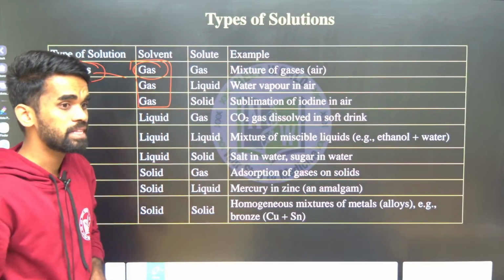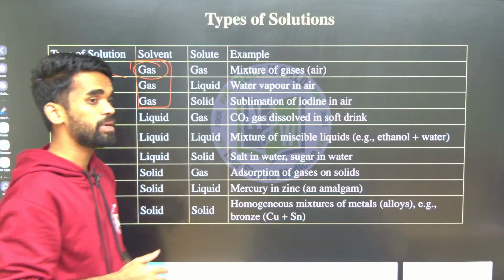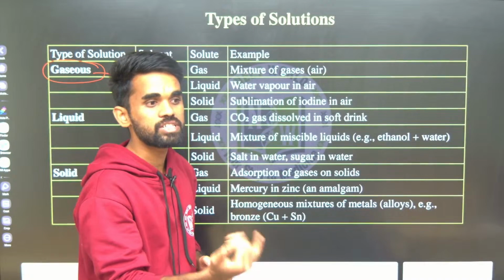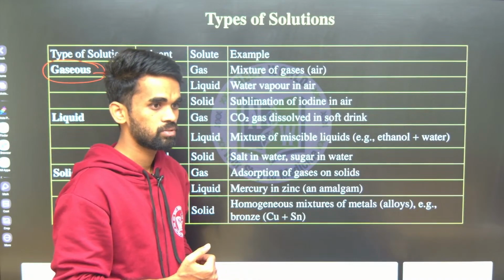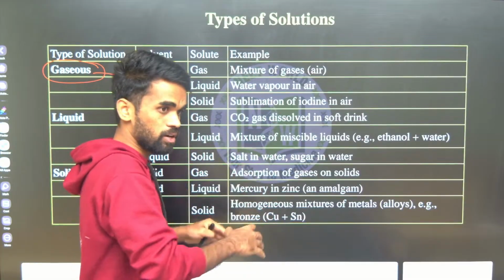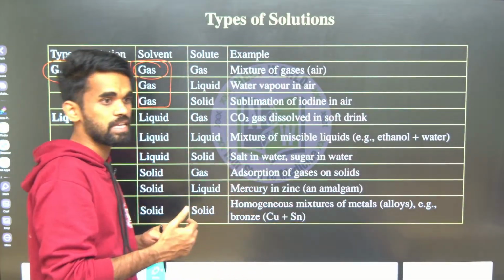In the exam they will give it like this: a mixture of mercury plus sodium is an example of which type of solution? Liquid, and let's make it clear. Once you understand this, you can easily answer this.